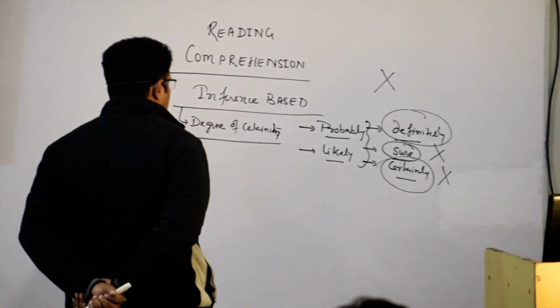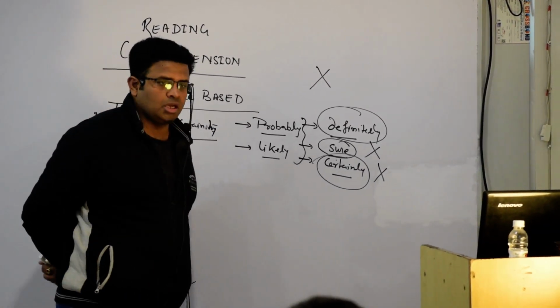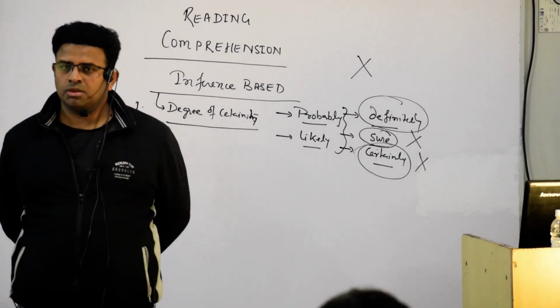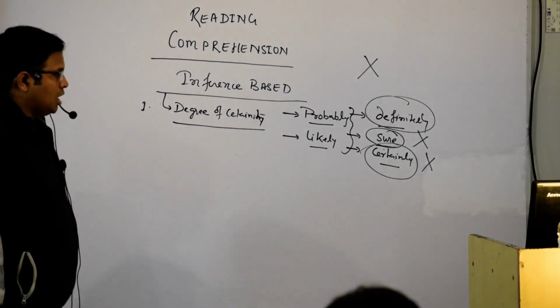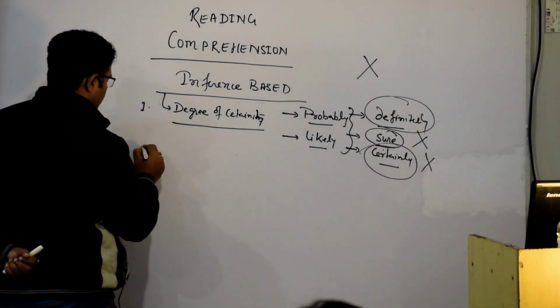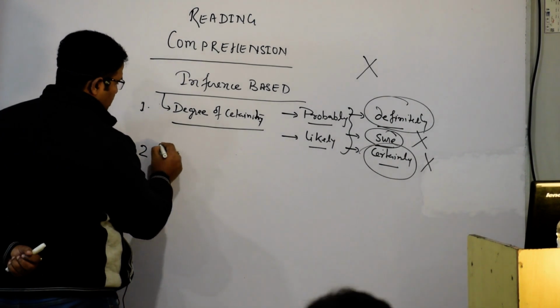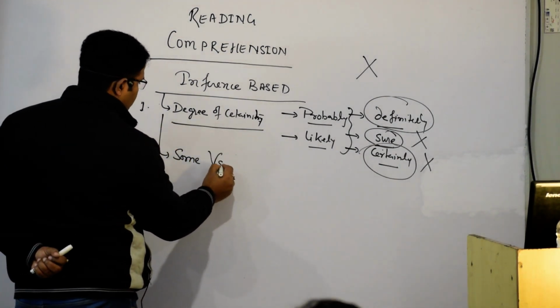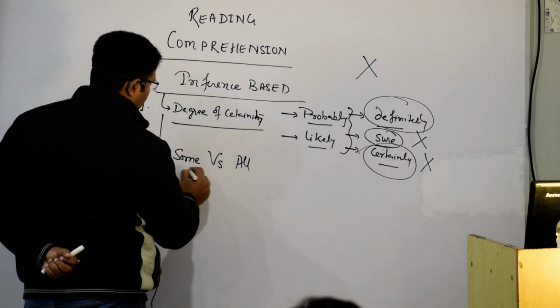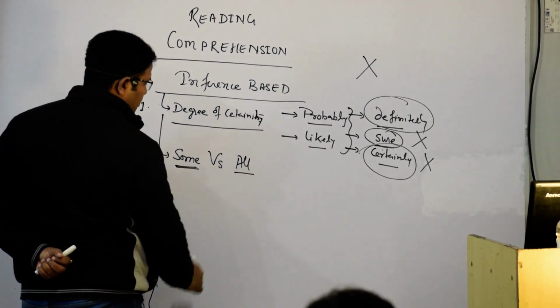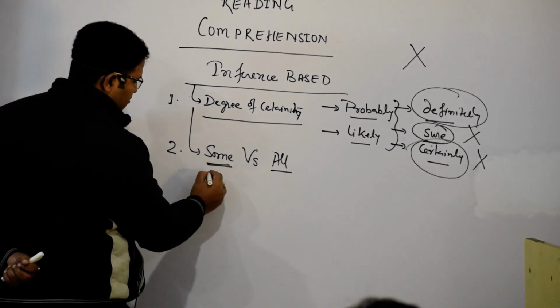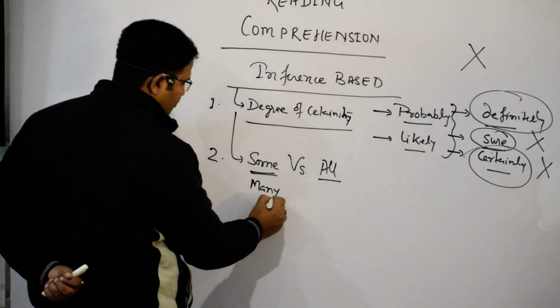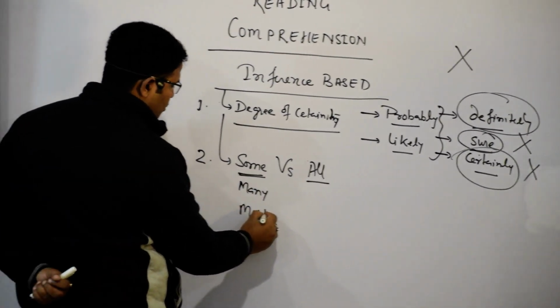Understood it? So the first one we have been able to see is the degree of certainty. Can you remember? Yes. Another one is some versus all. Some, many, most.